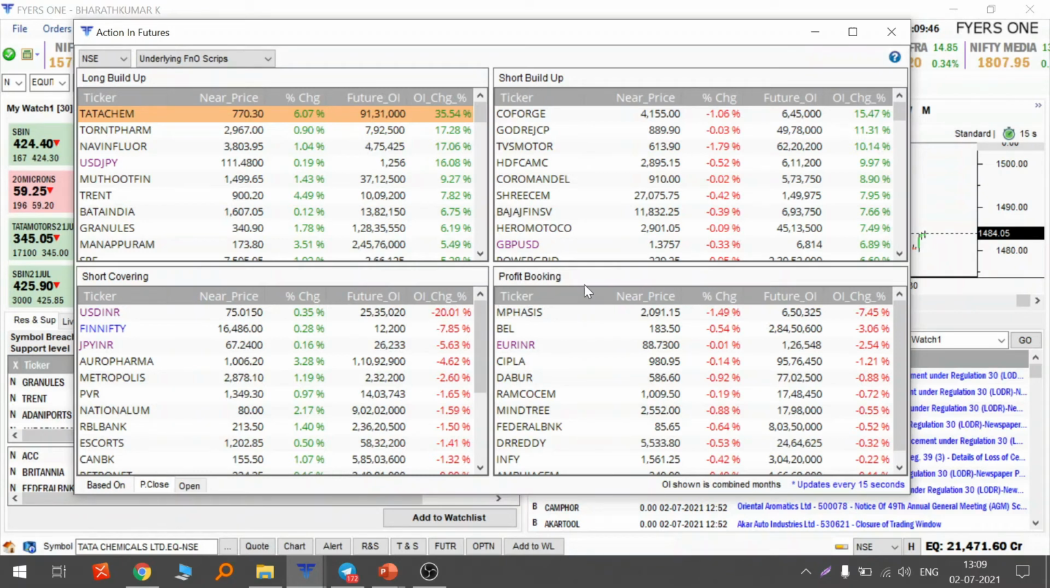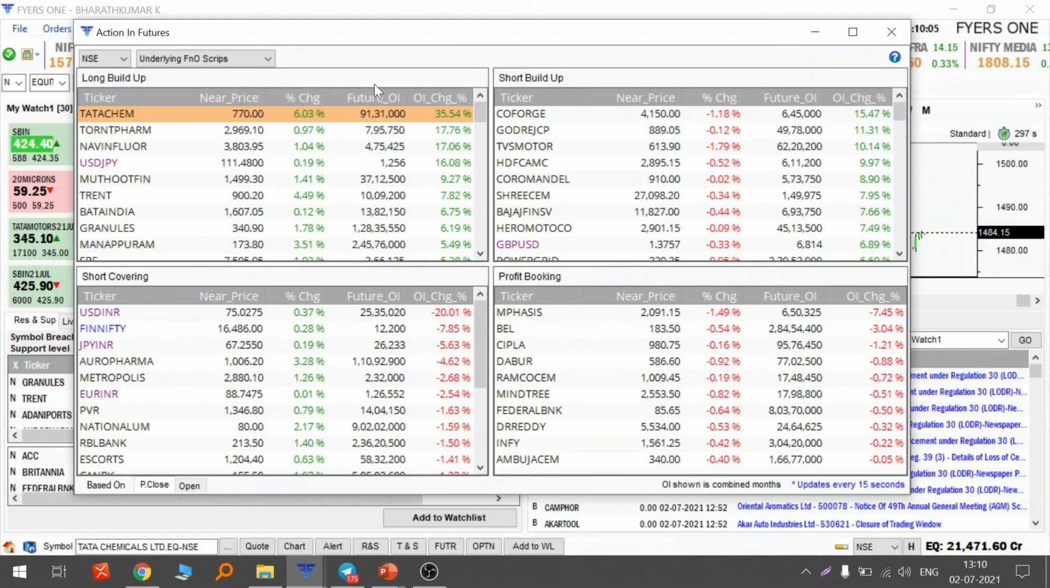or long unwinding is. See, Tata Chem clearly, in the view, currently the market is open, and Tata Chem is clearly showing a bullish sign. Price is 6% up, and open interest is also 35% up. That clearly means bullish, but this doesn't mean you go buy. This is just for learning purposes.